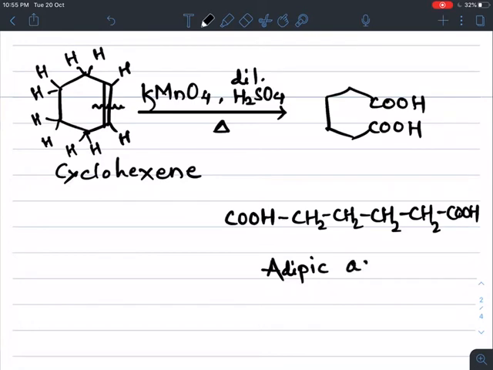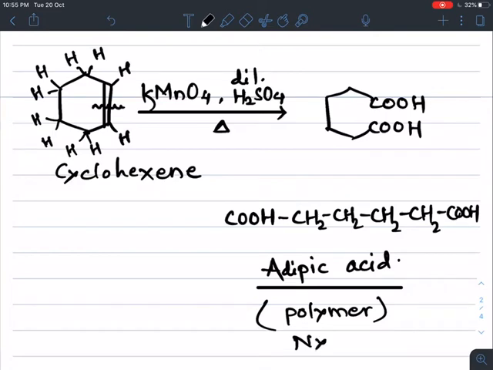Adipic acid is the most important raw material in polymer production, for the production of nylon 66. This adipic acid is used as a monomer.